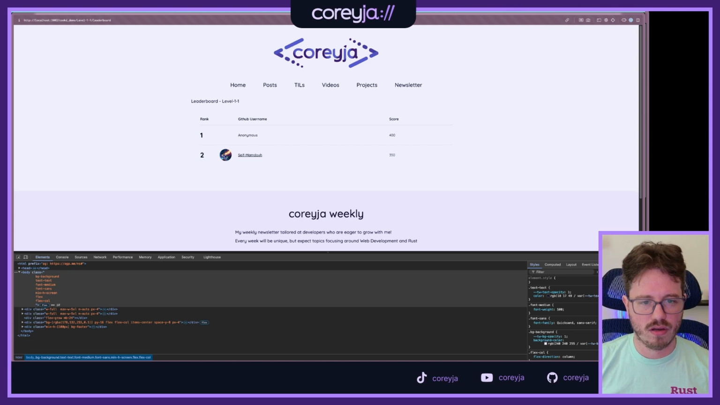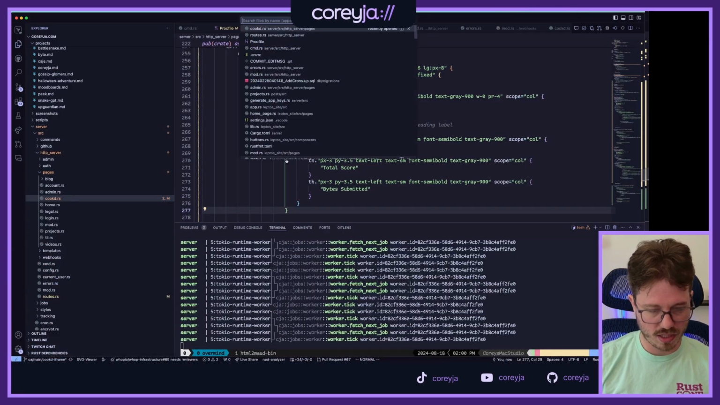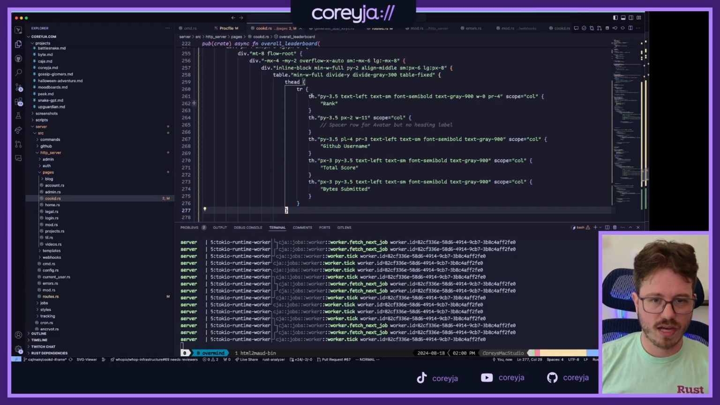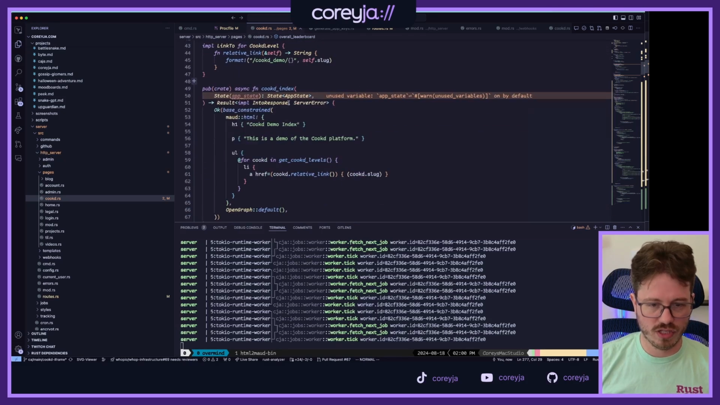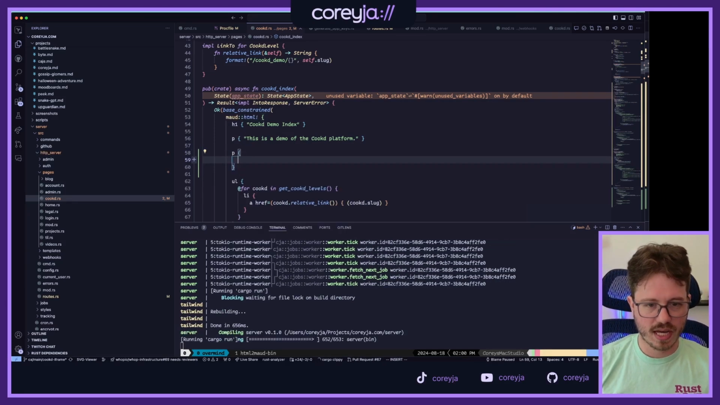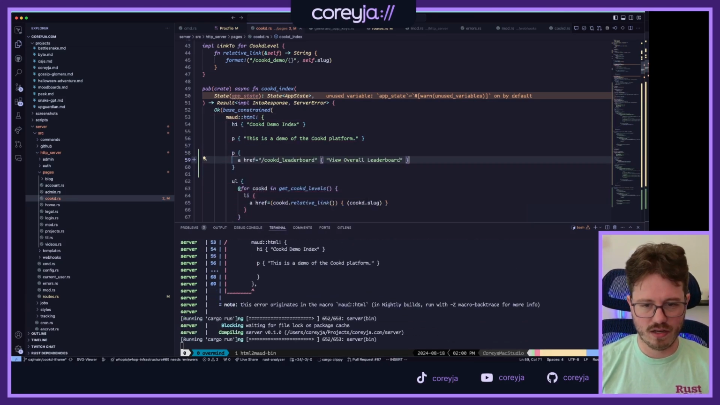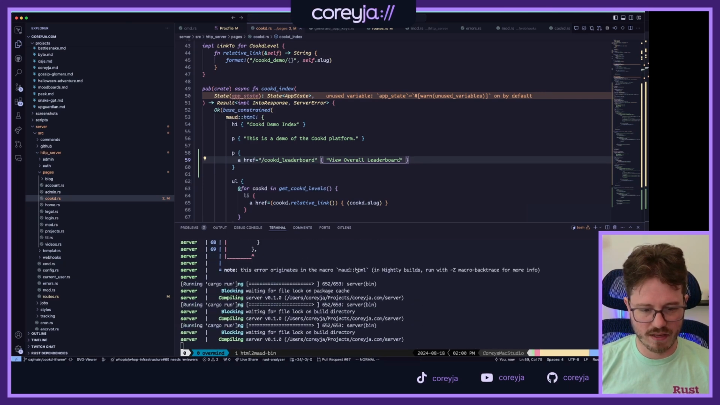with their people. And then we can go back, and actually I don't have, let's add a link to it really quick because that's a nice thing to do before we wrap up. So on our cooked demo page, cooked index, this is a demo for the cooked platform. So then let's also do a paragraph tag with an A link in it that goes to cooked leaderboard and view overall leaderboard. Man, Copilot just nailing it.